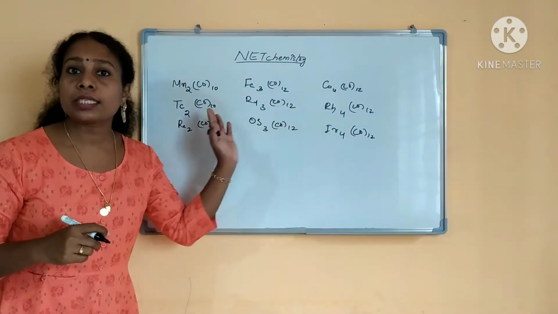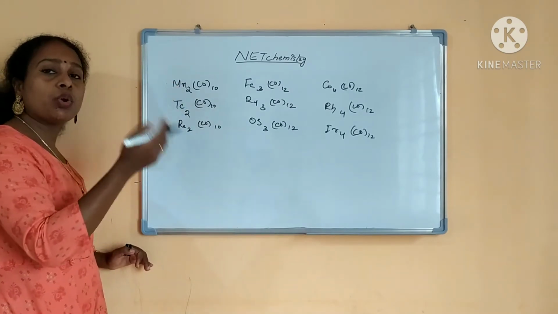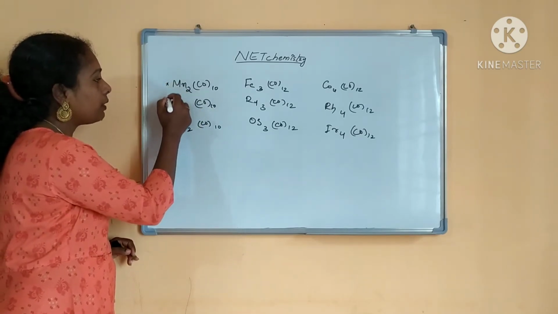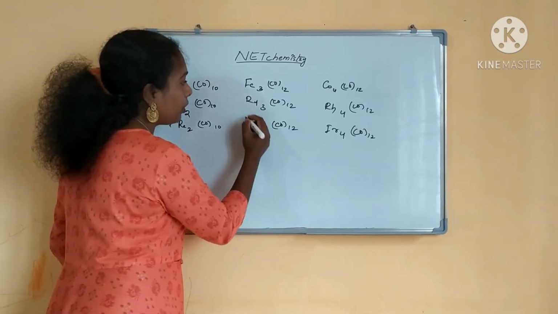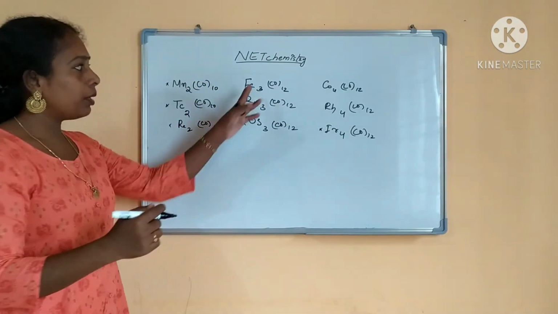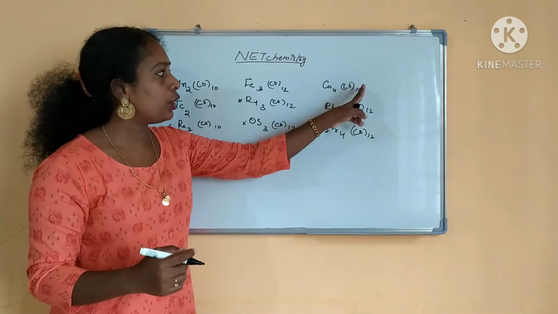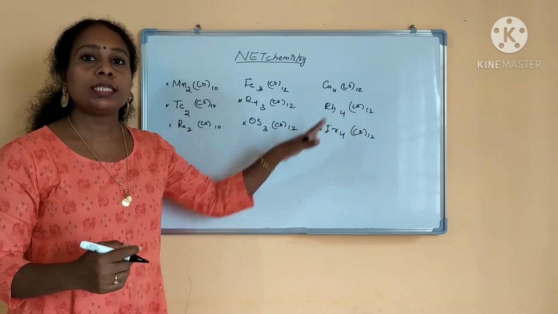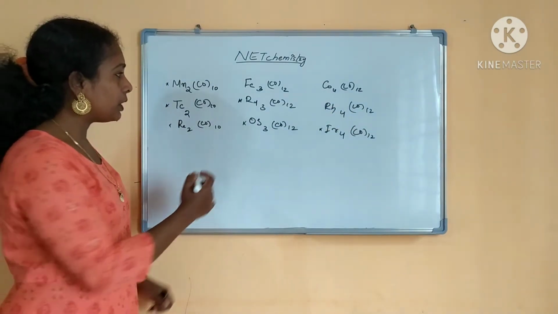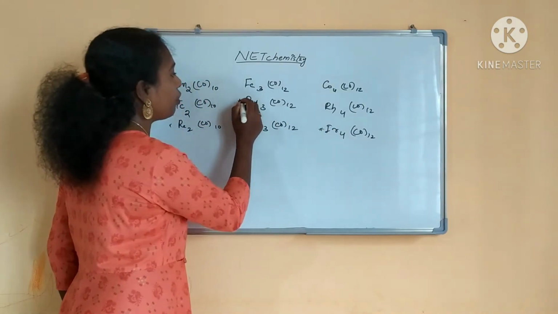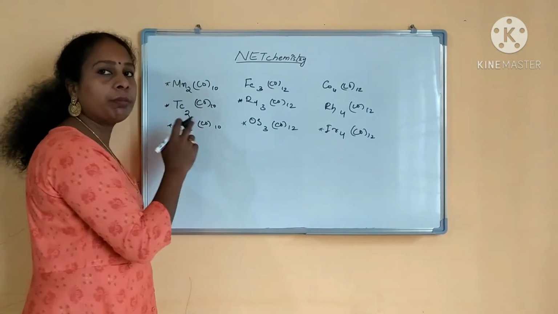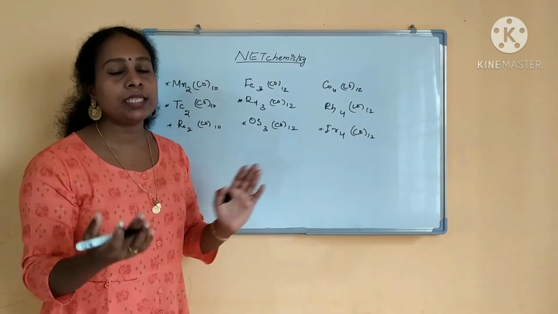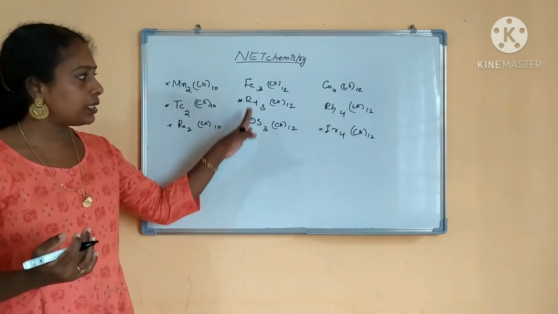So if you see these carbonyls, whichever is not having bridging, I am just putting a star mark. This will not have a bridging carbonyl, this will not have bridging, and this will not have bridging. The remaining, Fe3(CO)12, Co4(CO)12, Rh4(CO)12, all of these have bridging. Wherever I have put a star mark, that is lack of bridging, and the other carbonyls will have bridging. We cannot predict the bridging by seeing the structure. It is from IR data only, an experimental observation. So you just study like this only.